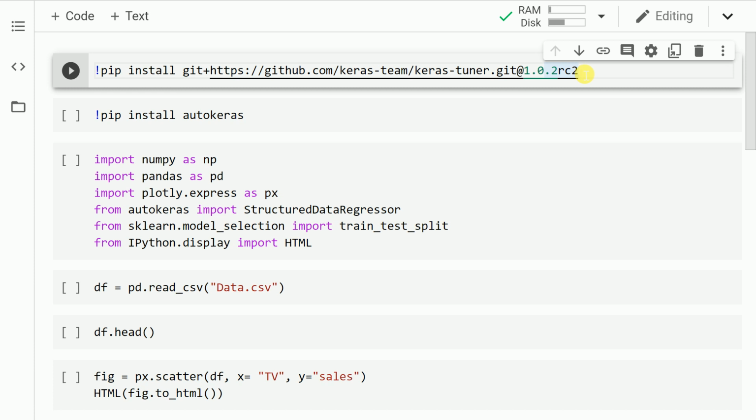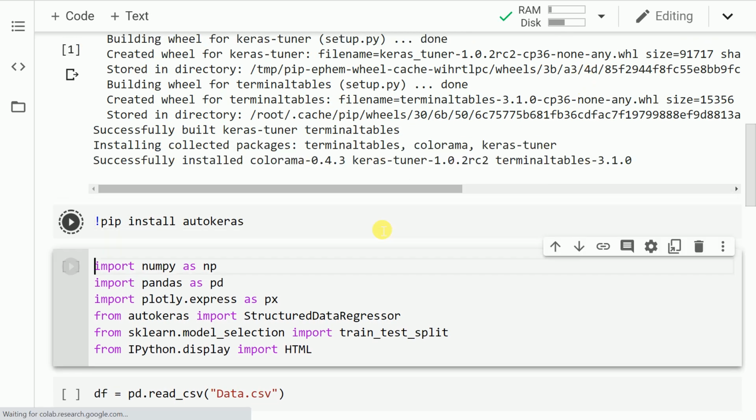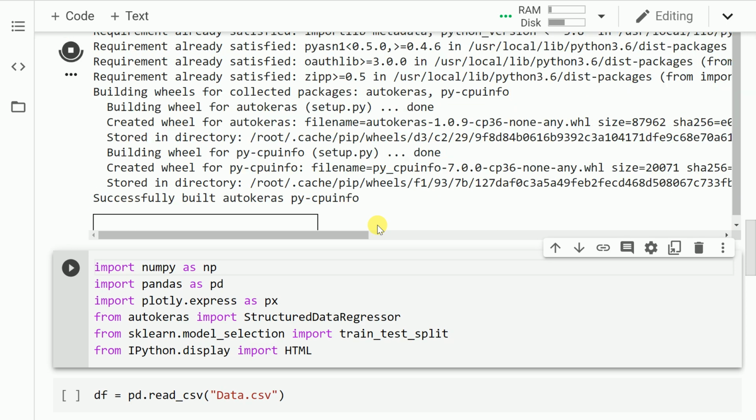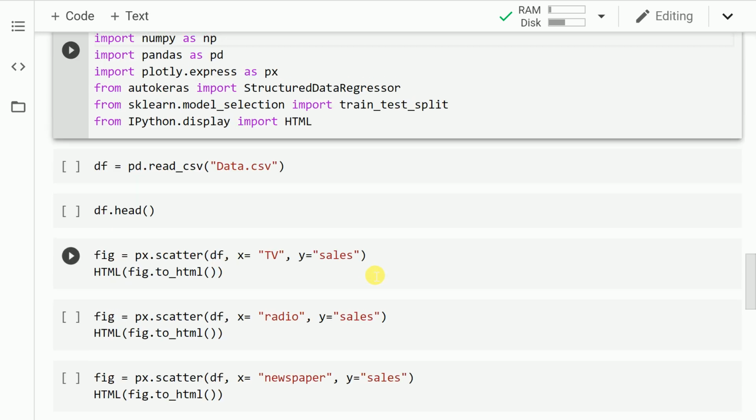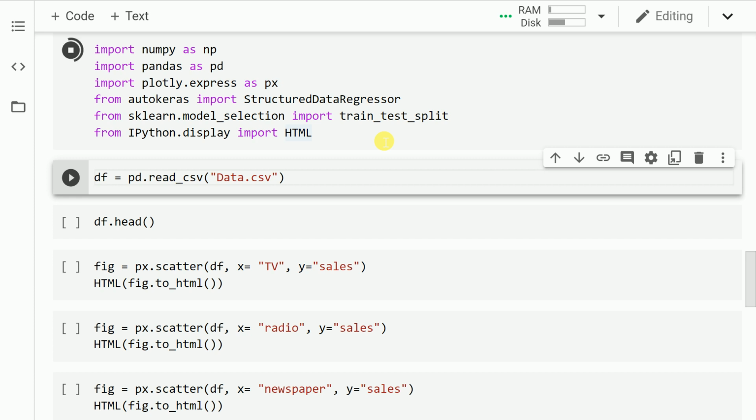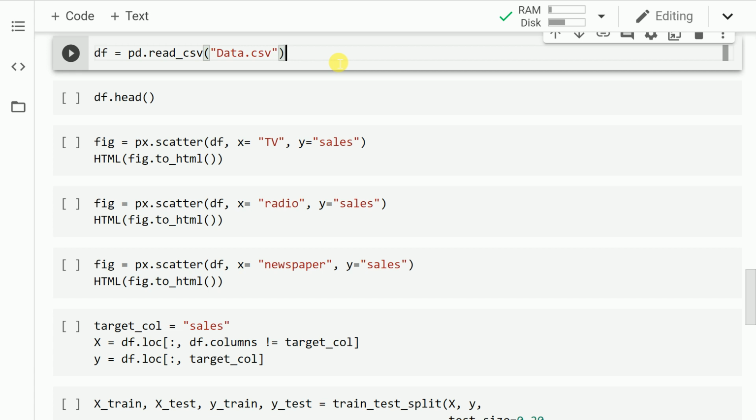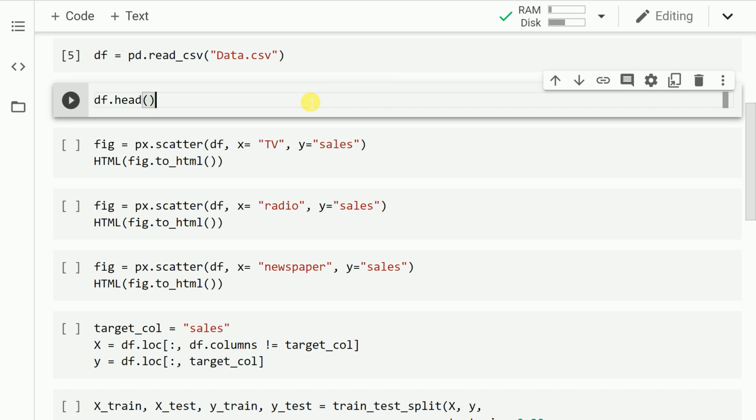With that, let's kickstart the video by installing Keras Tuner and AutoKeras. Now that the installation is complete, let's go forward and import the necessary modules. I have a simple file called data.csv which I'll load into my data frame df, and I'll quickly show you the first 5 rows of this data frame.